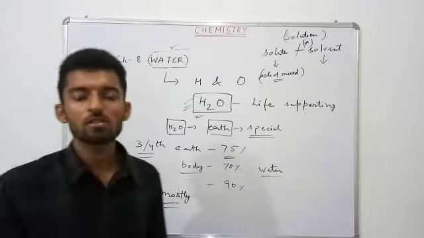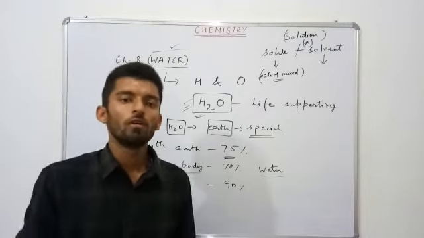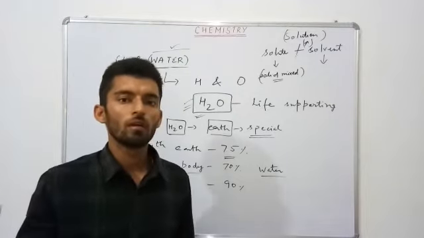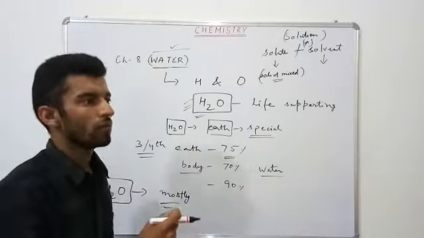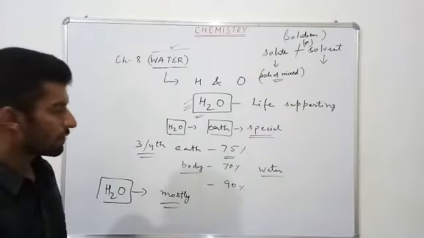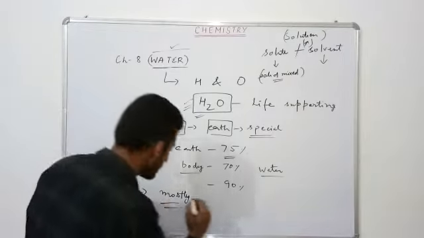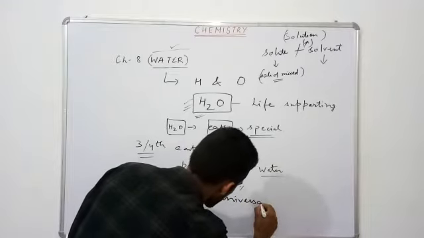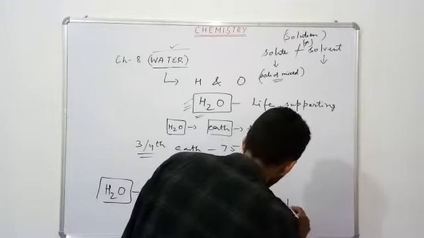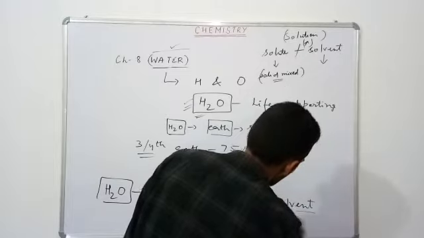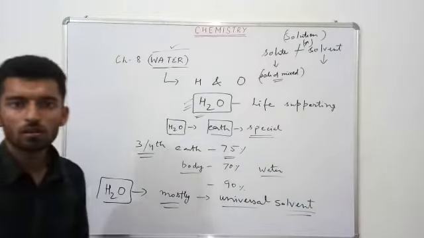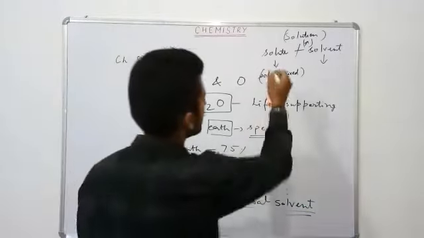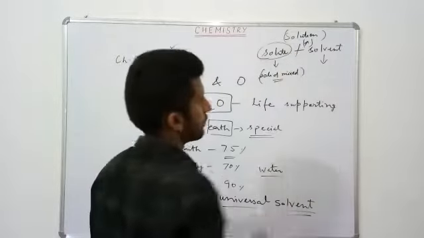So almost all substances dissolve; alcohol also dissolves, then soaps also dissolve in it, etc. These are the different examples. So due to this property, water is called the universal solvent. Universal solvent means all the solutes can dissolve in water.